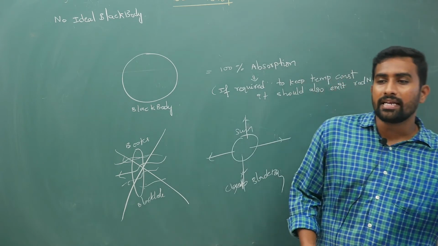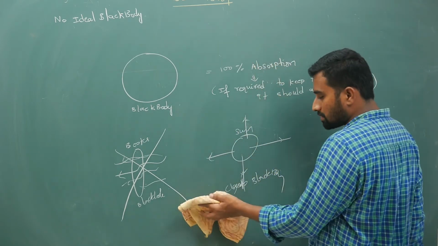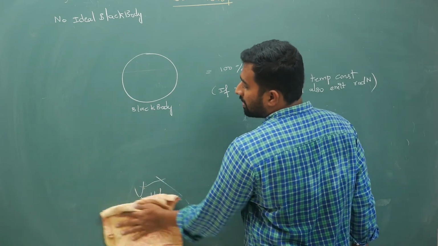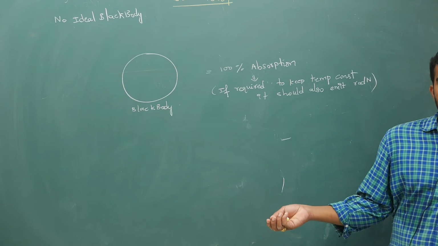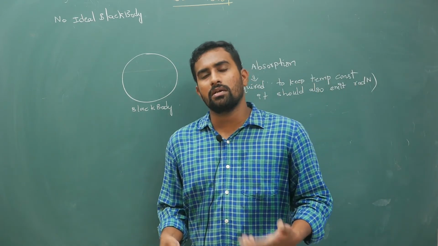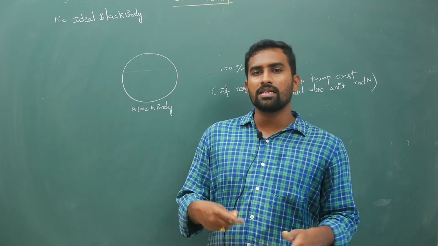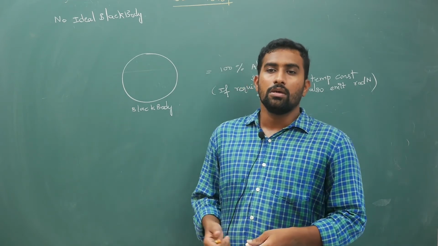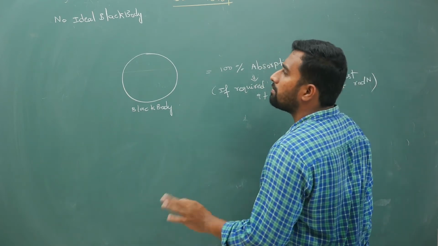Now in reality, can you actually construct a black body? A black hole is not, but the sun is a black body. We can assume the sun to be a black body, even though its color is not black. We will assume the sun to be a black body because it will absorb all the radiation energy. To keep its temperature constant, it will give out heat energy as well. So logically there is nothing like an ideal black body.